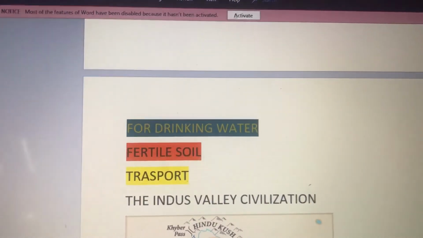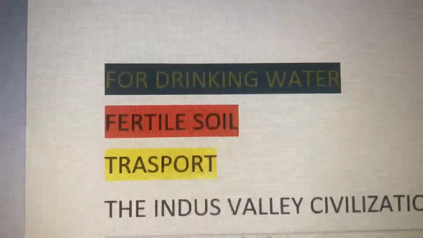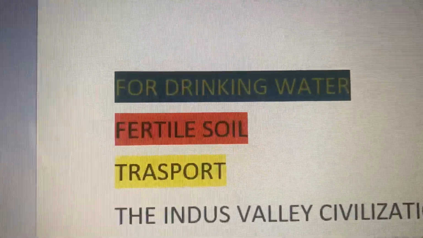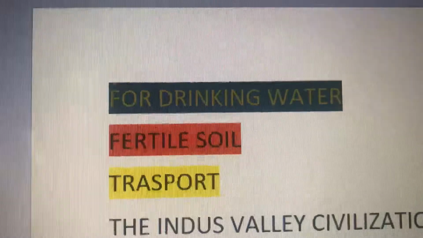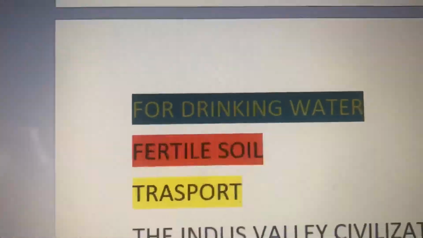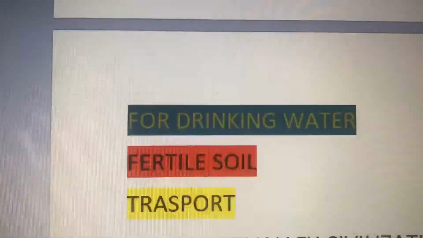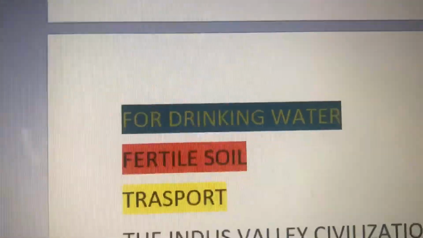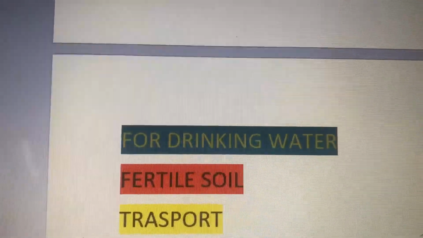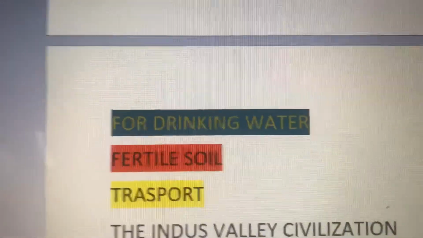And second, why they settled near the rivers? The soil found near the rivers was fertile. For agriculture, they started to live near the rivers. Third, for transport, as in the past people used boats for transport, and for transport also they started to settle near the rivers. The next point is the Indus Valley